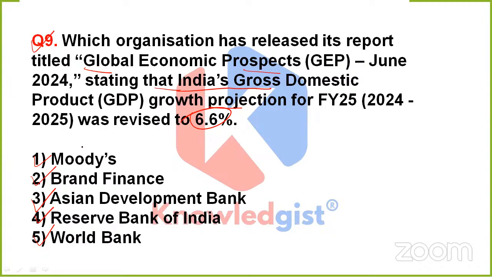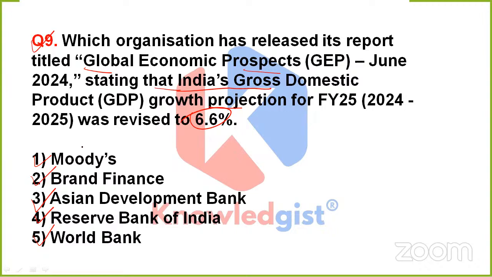So, which is the correct one? Should it be option 1, 2, 3, 4, or 5? Anyone? Okay, Learn Shortly is saying option 3, that is Asian Development Bank. Anyone else? You have 5 seconds. Which one should be the correct option?